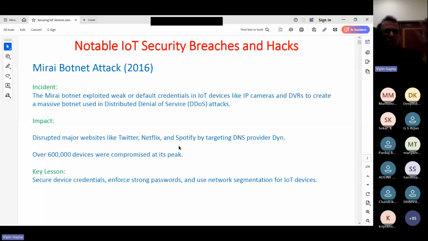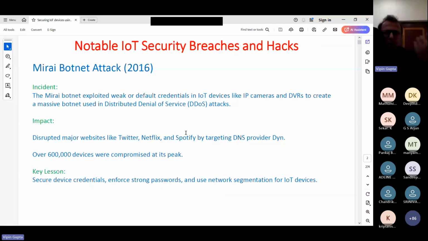So what is the key lesson from this incident? Your device credentials should be secure, or if you have given a password, it should be strong, and your IoT devices should have proper segmentation, so that if something is compromised, it should not affect the rest.